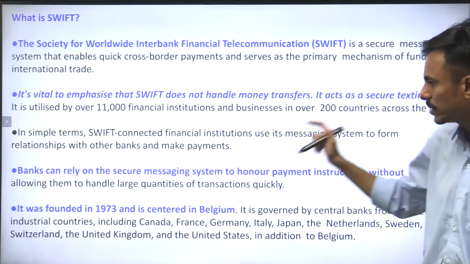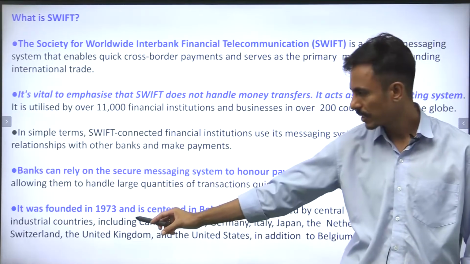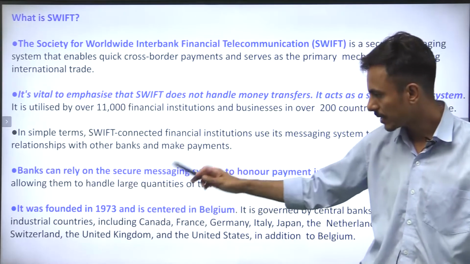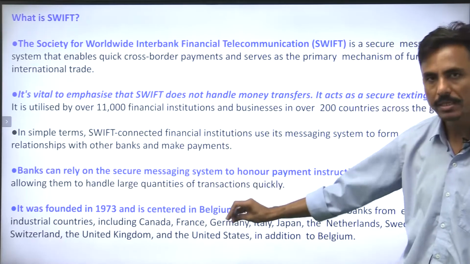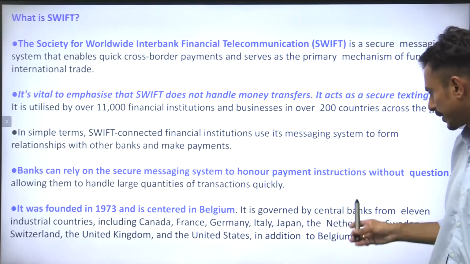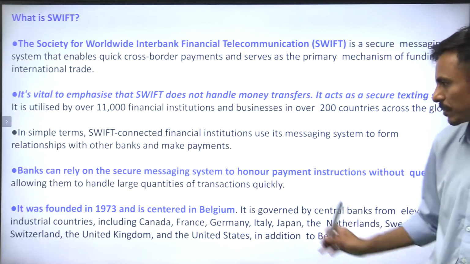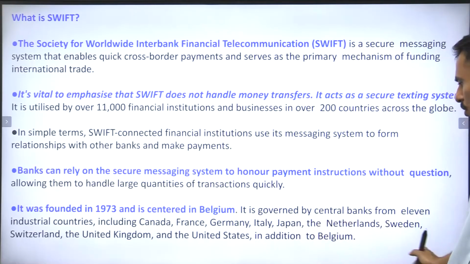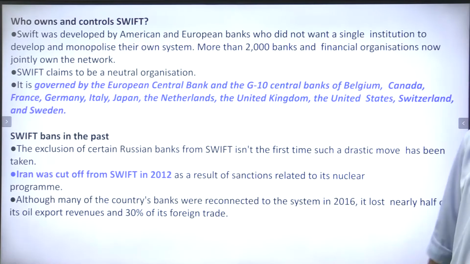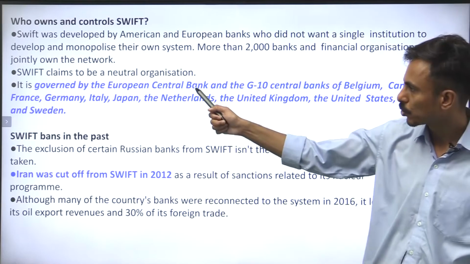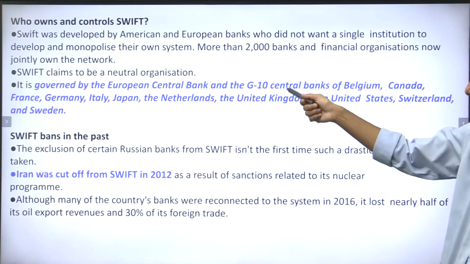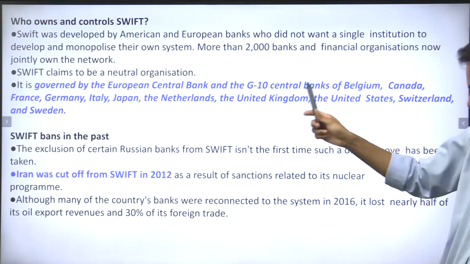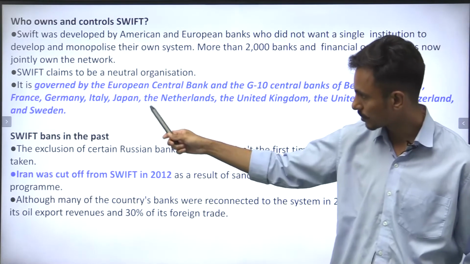Guys, very important, SWIFT was founded in the year 1973 and it is headquartered in Belgium, right? It is governed by central banks from 11 industrial countries, including Canada, France, Germany, and so on. It is also governed by the European Central Bank and the G10 central banks of Belgium, Canada, France, Germany, Italy, Japan,